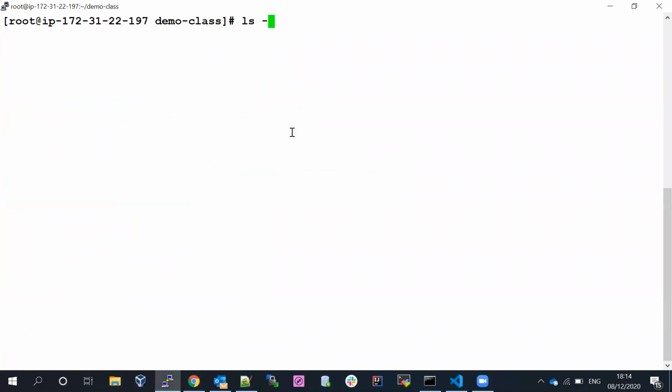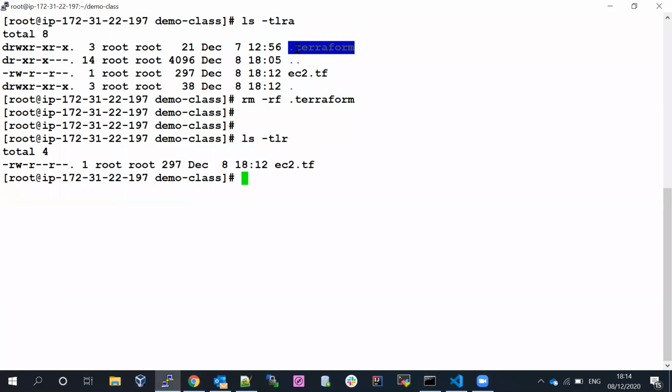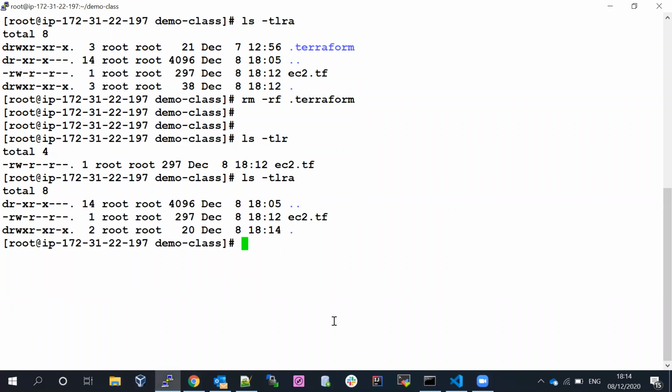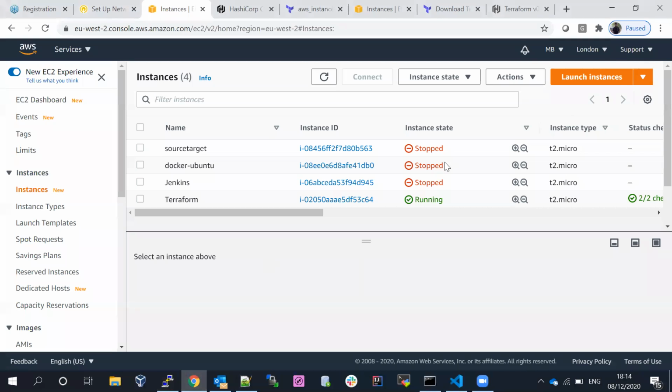Now let me take it to the old one. This is the old file which is not required anymore. Now if you can see ls -a and ls -tr, there is no other file available, not even a hidden file. So we have only one file available, which has the provider as AWS. I want to create the services within the London region, so that's why I went to the London region. How do we want to see the London region?